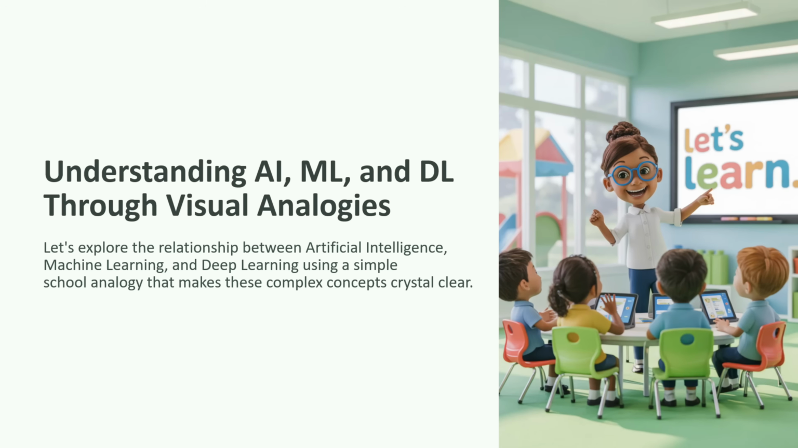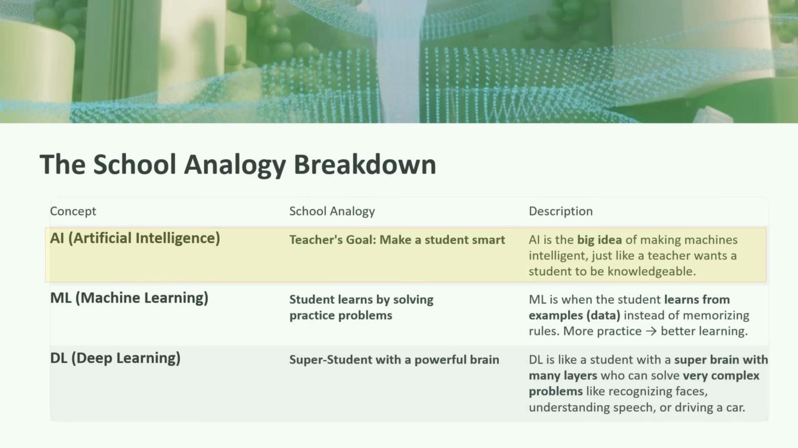This video will explain the relationship between artificial intelligence, machine learning, and deep learning using a simple school analogy. For artificial intelligence, the school analogy is the teacher's goal, which is to make a student smart. The explanation is AI is the big idea of making machines intelligent, just like a teacher wants a student to be knowledgeable.